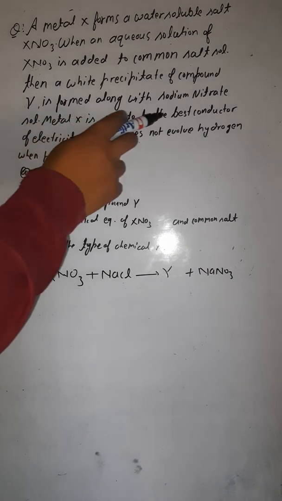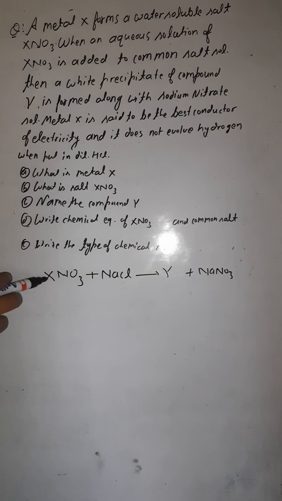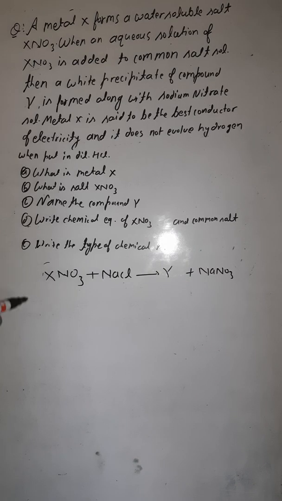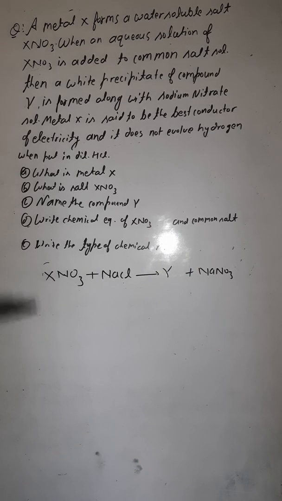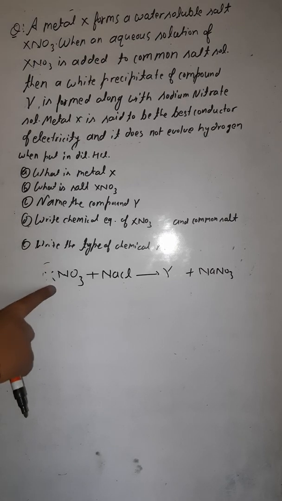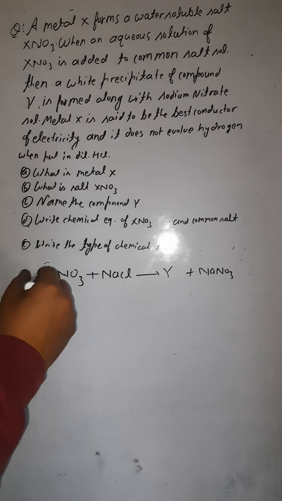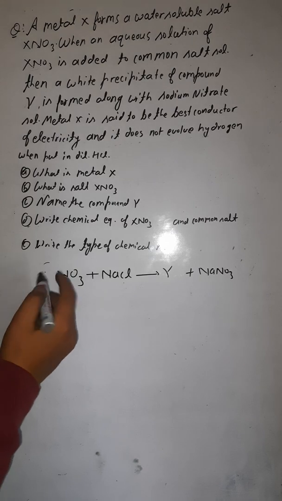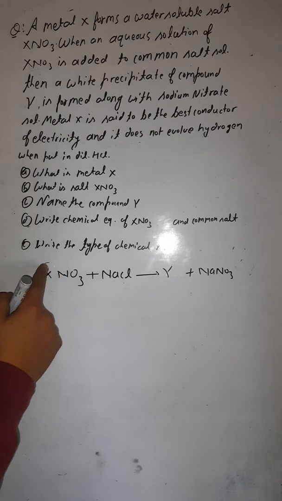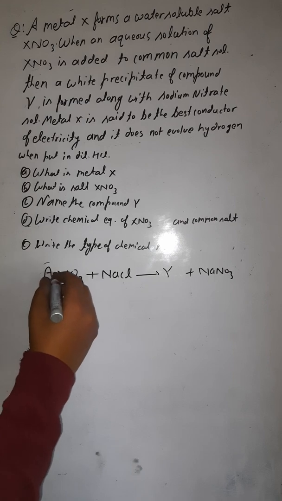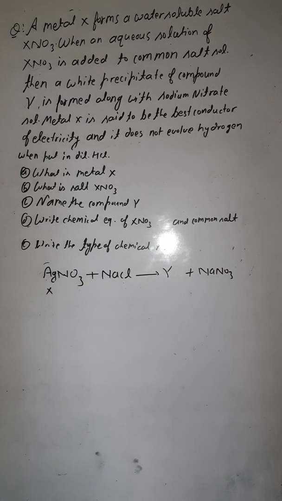Metal X is said to be the best conductor of electricity. So you should know what is the best conductor of electricity. Can you tell me? Yes, it's silver. Silver is the best conductor of electricity. So in place of X, what I have to write? Ag. It means this X metal is Ag, silver.